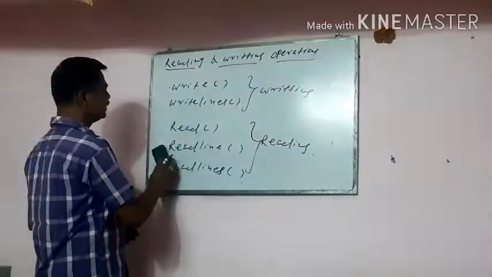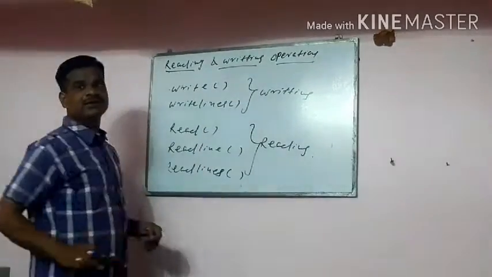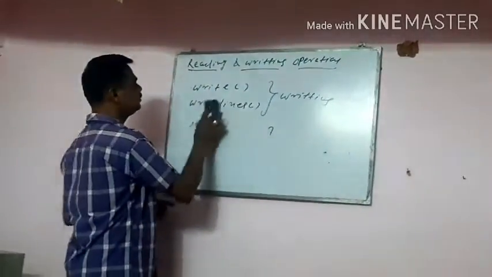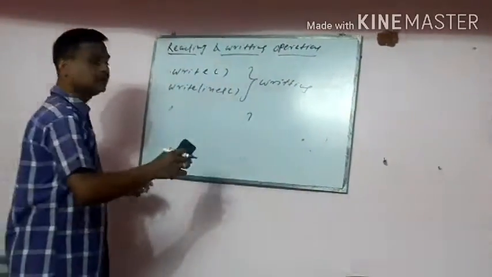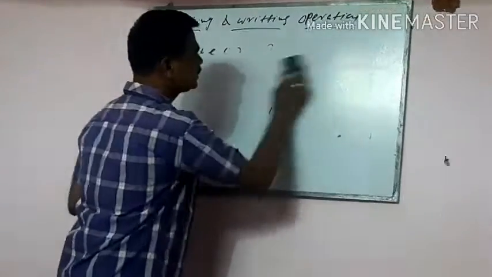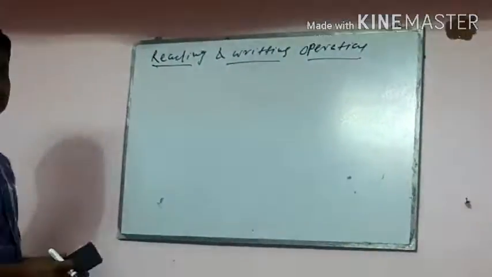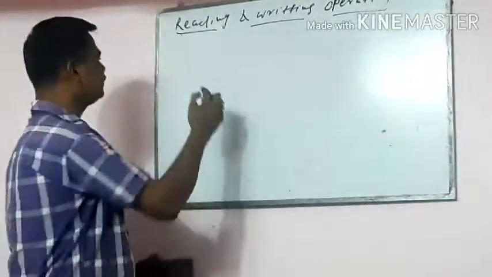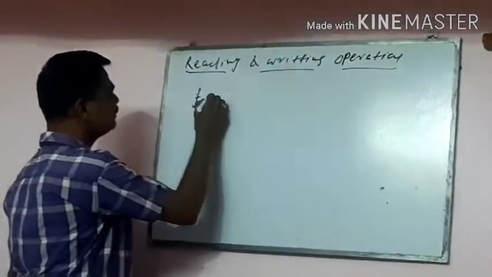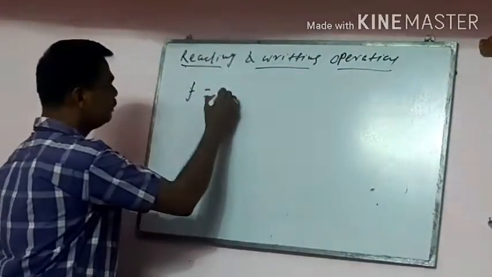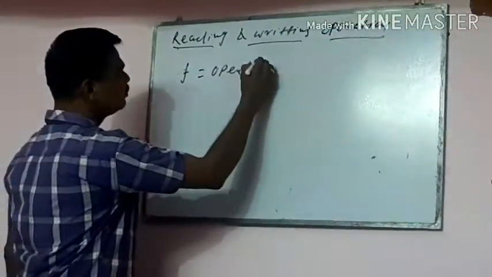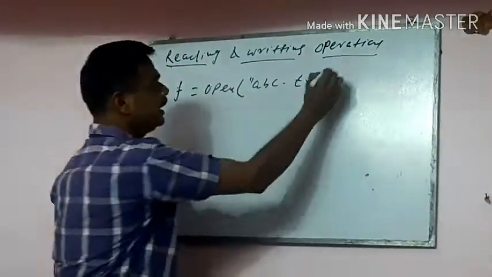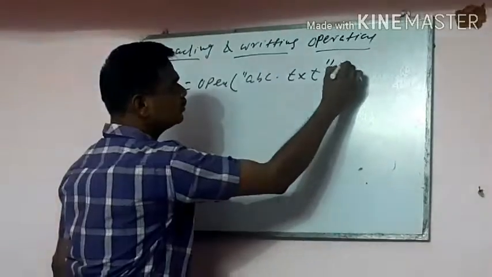So first we will discuss how to write into the file. Two functions are available, write and writelines. How do you write into a file? Already you know how to open a file. First you have to create a file and open it, so you need a file pointer. f is equal to open, opening the file abc.txt in write mode.